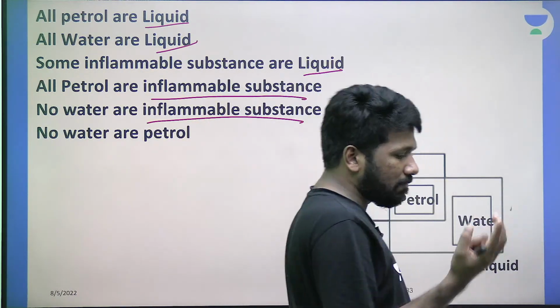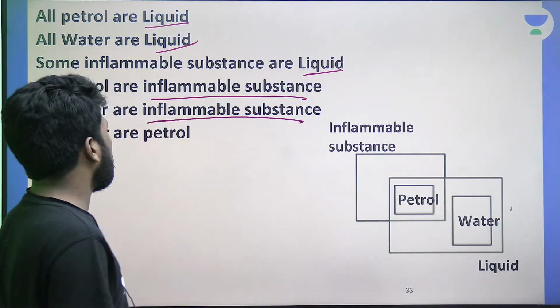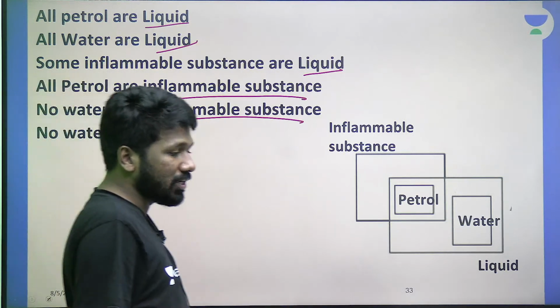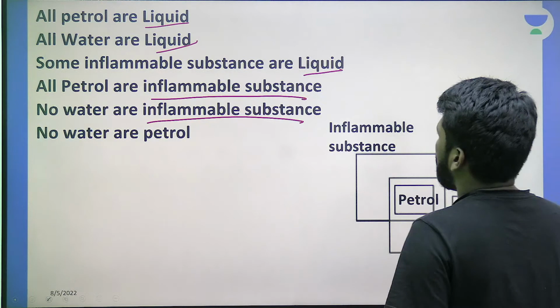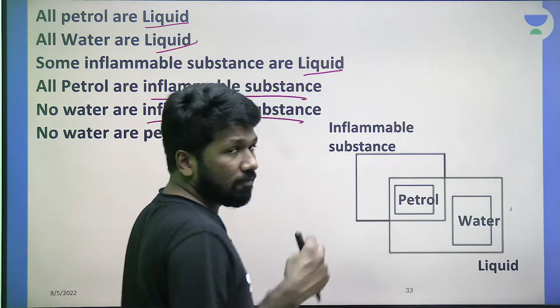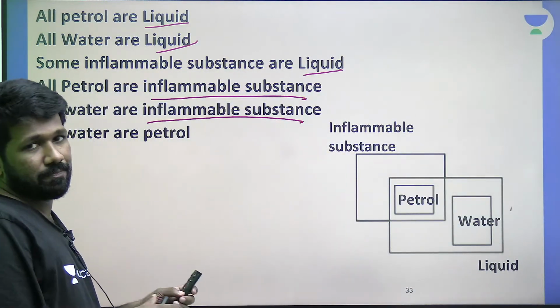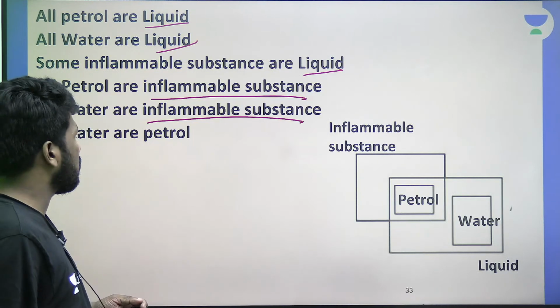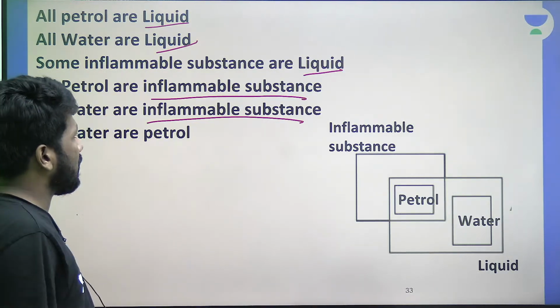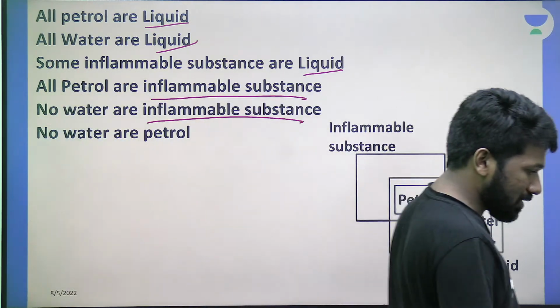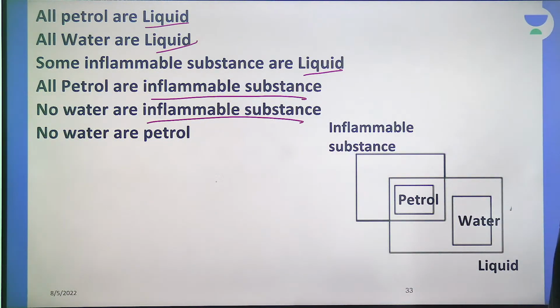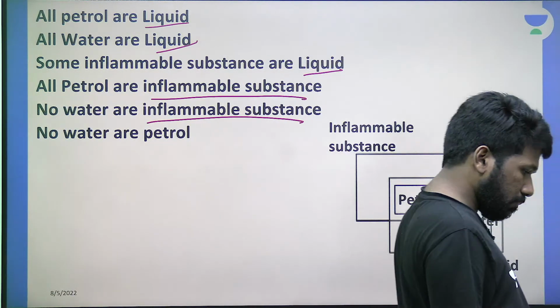Yeah, gas में भी inflammable substance है ना. So definitely that is why we are considering it, to give a counter example that all liquid are not inflammable or all inflammable substances are not liquid. Some inflammable substances are liquid, some are solid, or some are gas. That is the point.